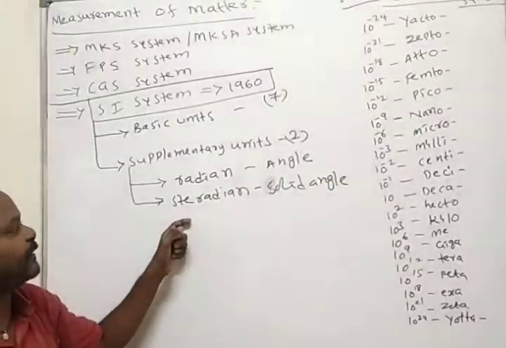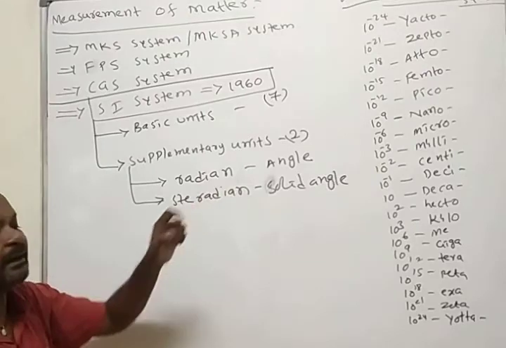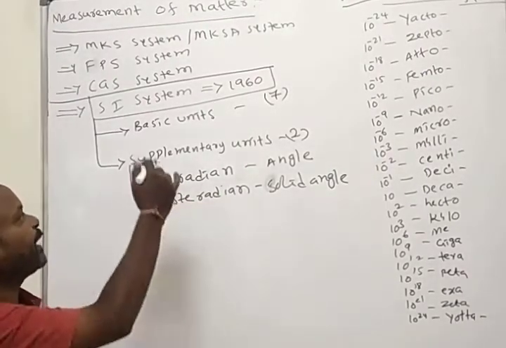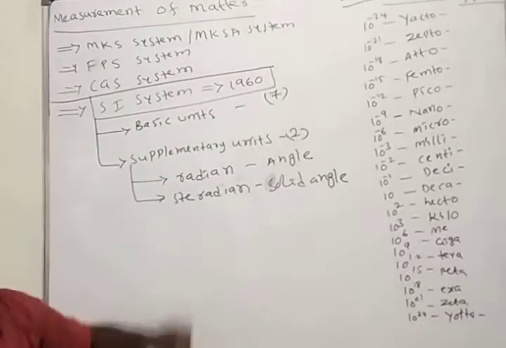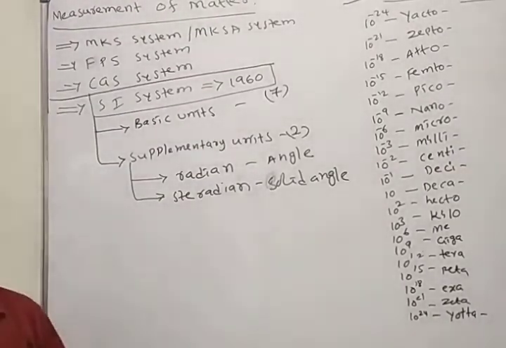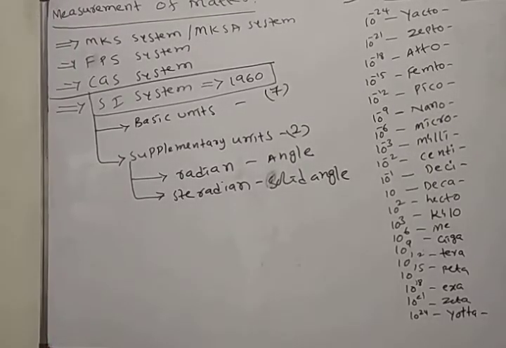The SI unit for solid angle is steradian. These are the 2 supplementary units. We have 7 basic units, and we'll see those in continuation.